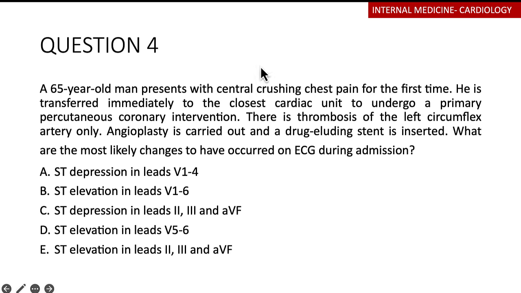So this man who's 65 has presented with a crushing chest pain. So obviously this is an MI and has undergone a percutaneous coronary intervention. So it's a confirmed MI. And the left circumflex artery is the only thing that is involved. And remember from the previous discussion, we say that the left circumflex artery is going to be supplying the lateral aspect of the heart. And they inserted a stent. So all this is asking you is what is going to be responsible for the lateral aspect of the heart.